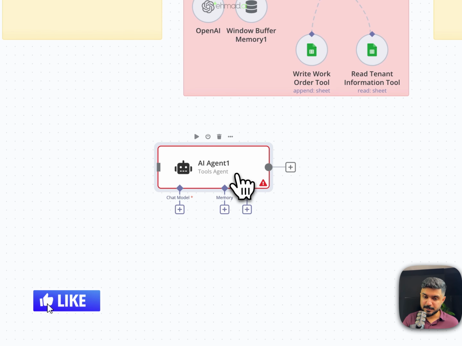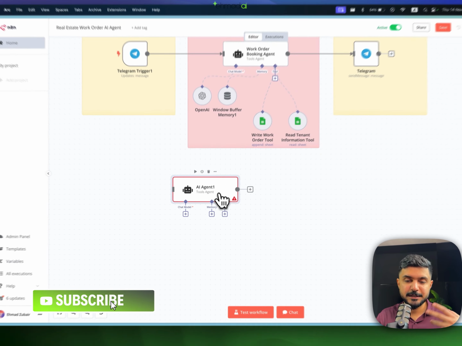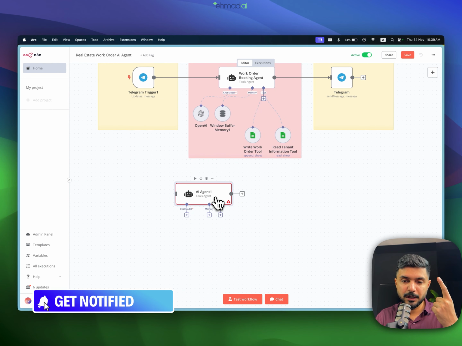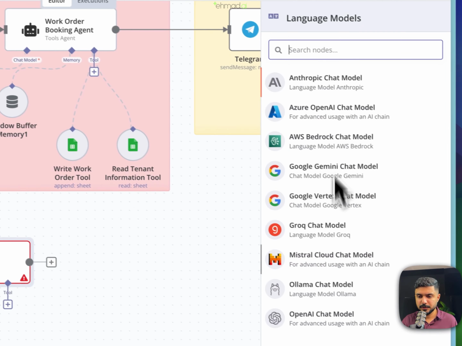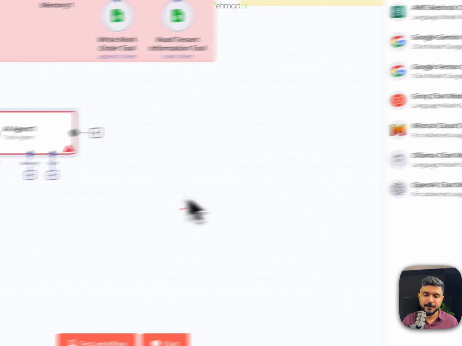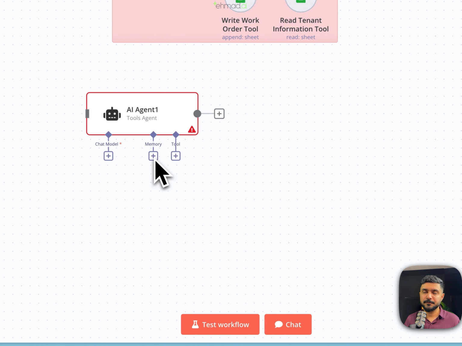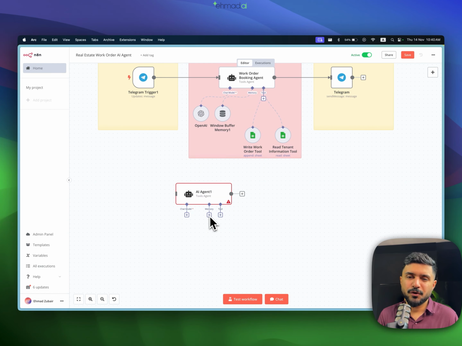In our previous videos as well, we've talked about AI agents. AI agents need three things. Number one, a chat model. This can be OpenAI, Claude 3.5, Grok, or any of those providers. You can see on the right, we've got all of these providers. Number two, a memory. For all practical purposes, you should definitely just use window buffer memory. I will also quickly show you how we can configure that to work with Telegram, otherwise you'll run into errors.